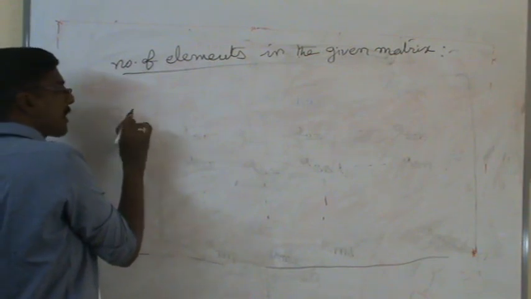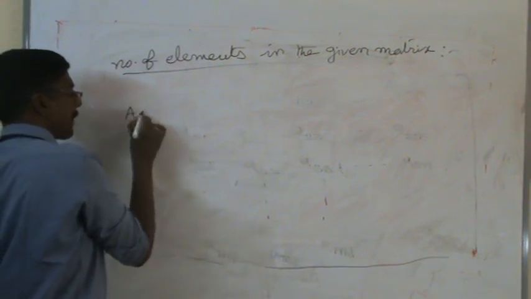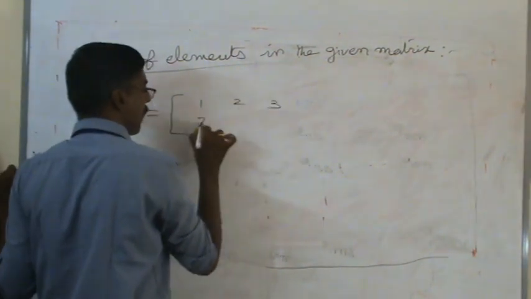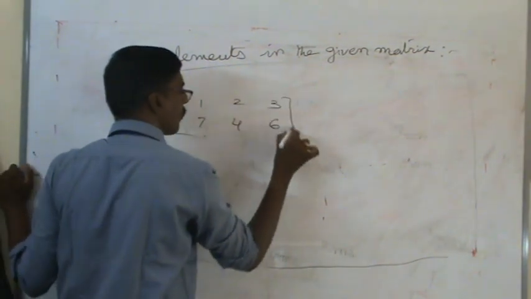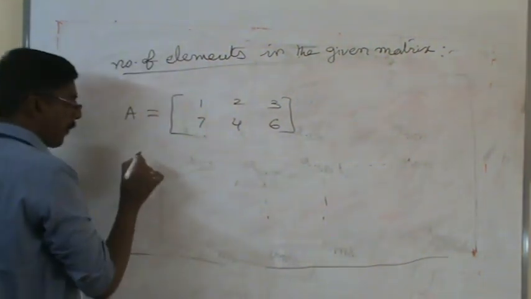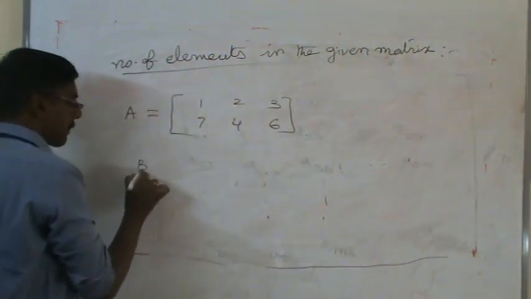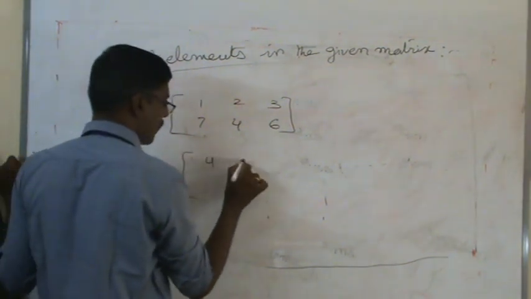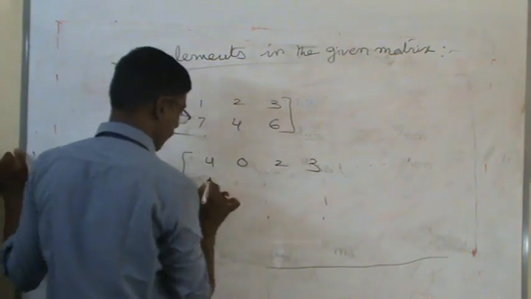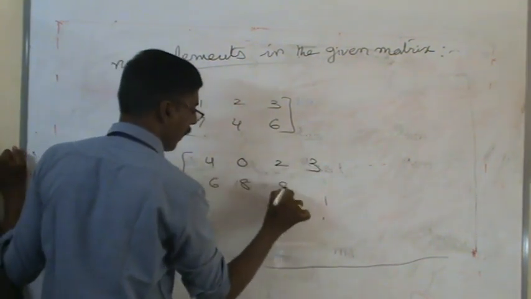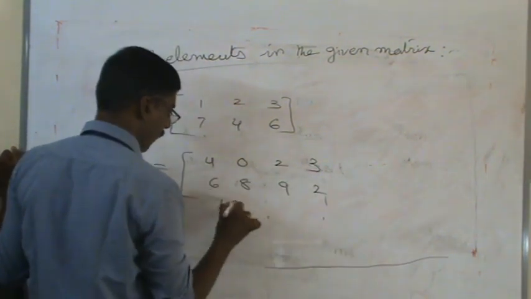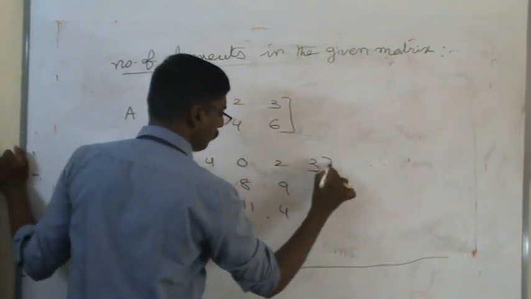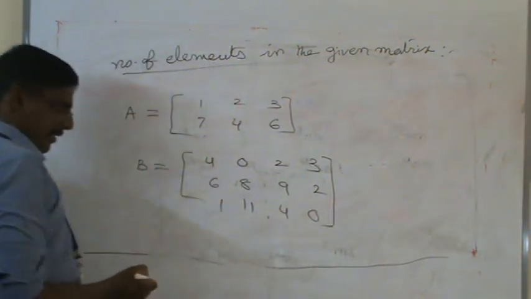Suppose I take some examples of matrices. Matrix A: 1, 2, 3, 7, 4, 6. This is one example of a matrix. I take one more example, matrix B: 4, 0, 2, 3, 6, 8, 9, 2, 1, 11, 4, 0. These are the two examples.